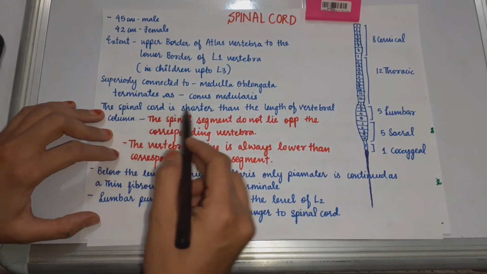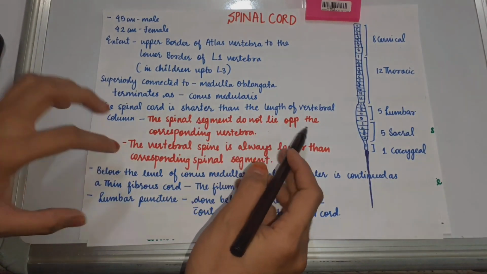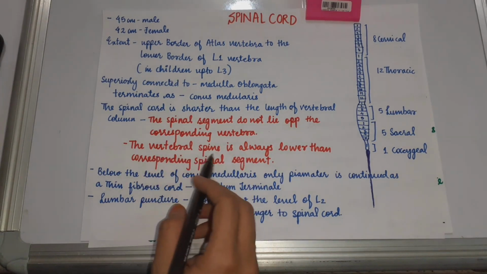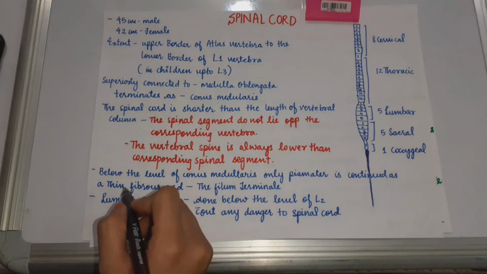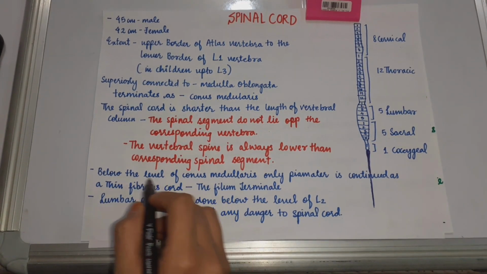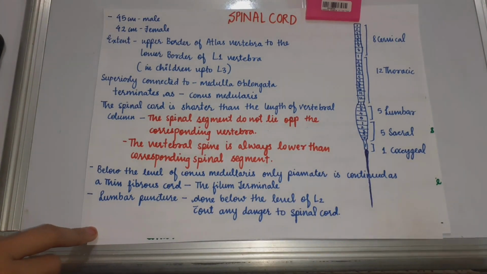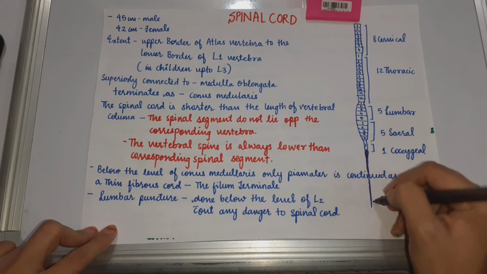The spinal cord is shorter than the length of the vertebral column. The spinal segments do not lie opposite to the corresponding vertebra. The vertebral spine is always lower than the corresponding spinal segment. Below the level of the conus medullaris, only pia mater is continued as a thin fibrous cord. It is called the filum terminale.